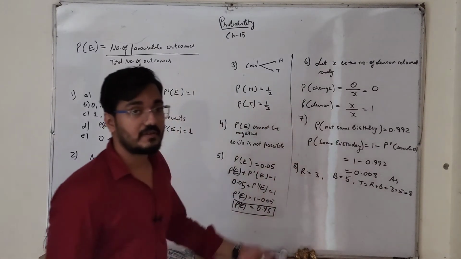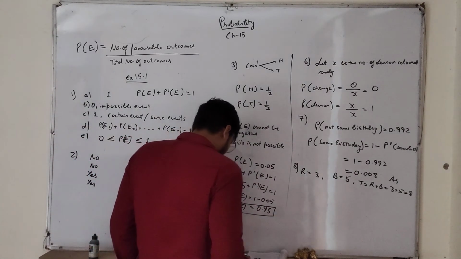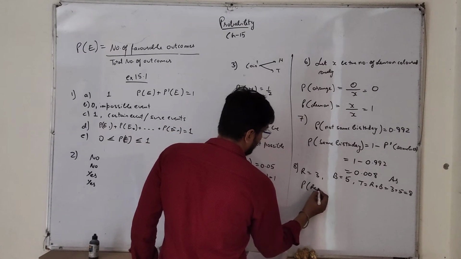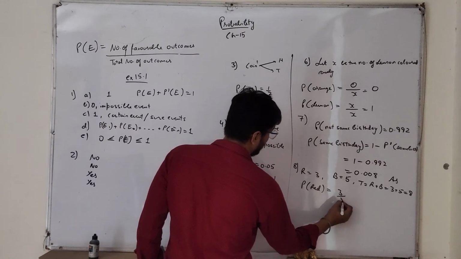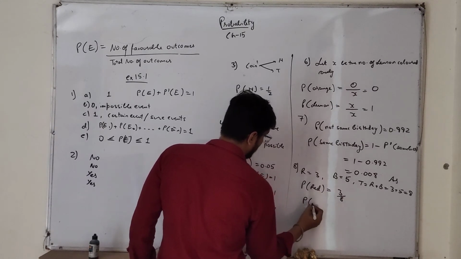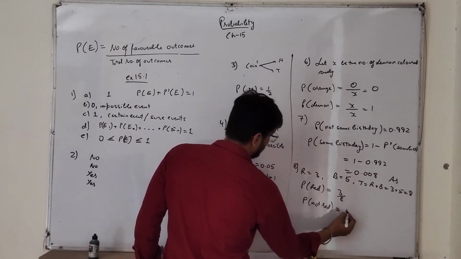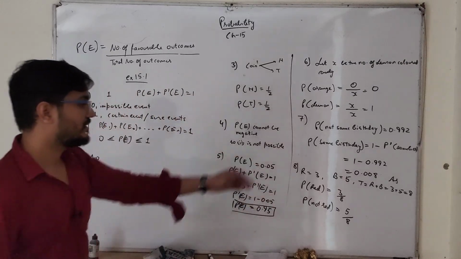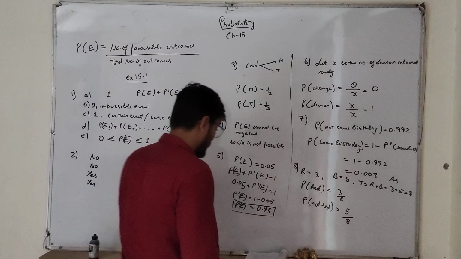So we have 8 balls in total. Probability of red is red upon total, so 3 upon 8. Probability of not red is black upon total, so 5 upon 8. Just write the formula before doing it.